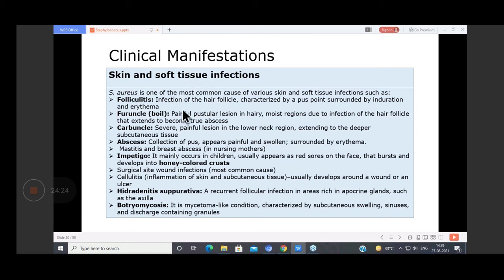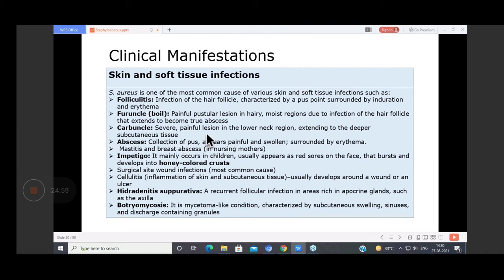So what are the clinical manifestations? As I've discussed a few of them already, Staph aureus causes skin and soft tissue infections. It is the most common cause of various skin and soft tissue infections such as folliculitis, that is infection of the hair follicle. Here it is characterized by pus points surrounded by induration and erythema. Then boils, furuncles. These are painful pustular lesions in hairy and moist regions.